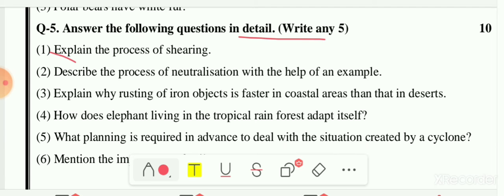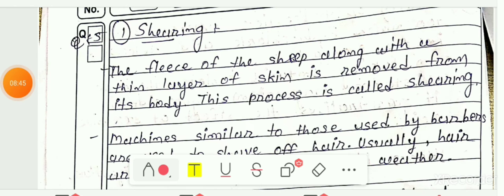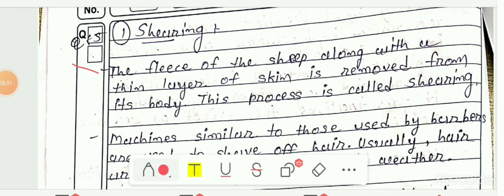In that, the first question is explain the process of shearing. What is shearing? You have to explain it because it carries 2 marks. So here the answer is given to you. The fleece of a sheep along with a thin layer of skin is removed from its body. This process is called shearing. Here we have to write the answer in context with our chapter.